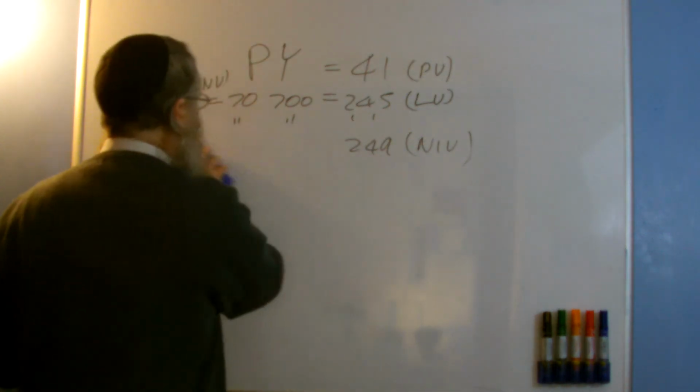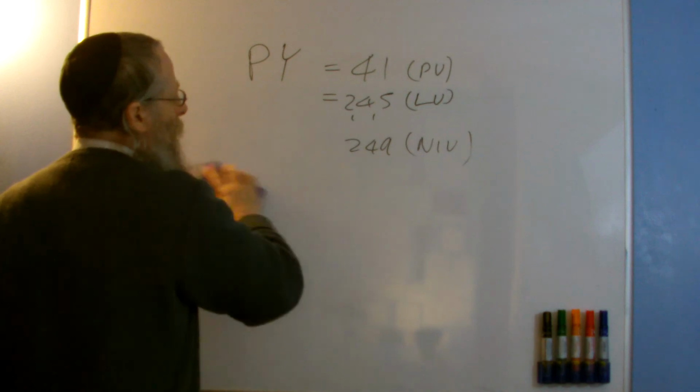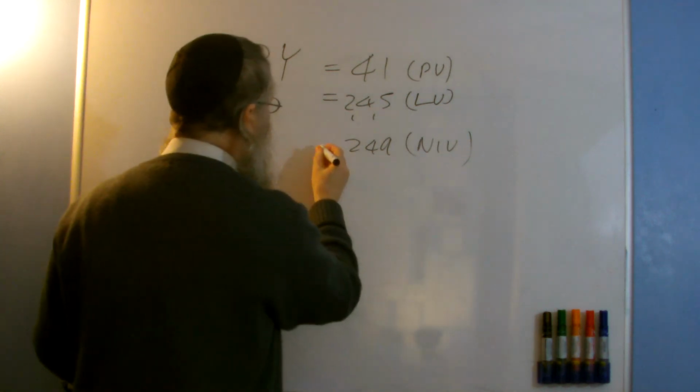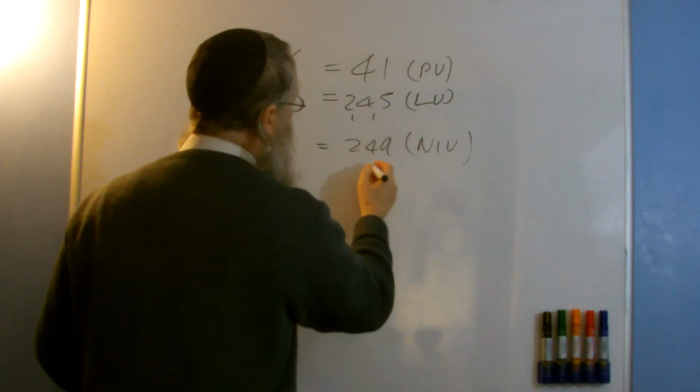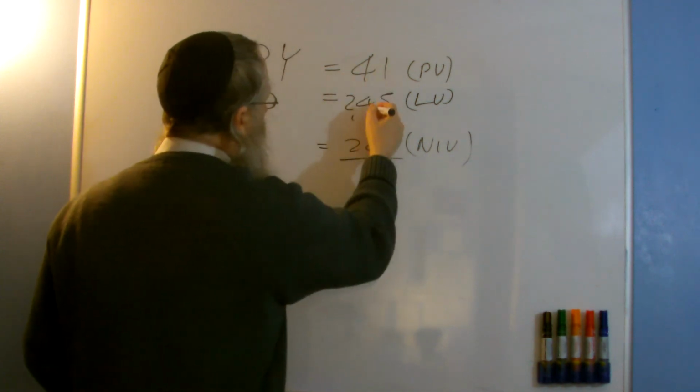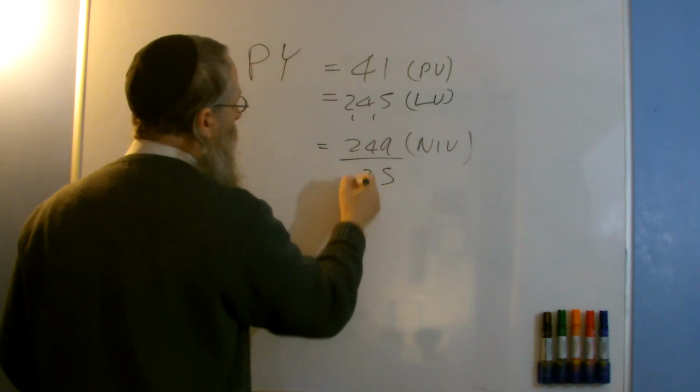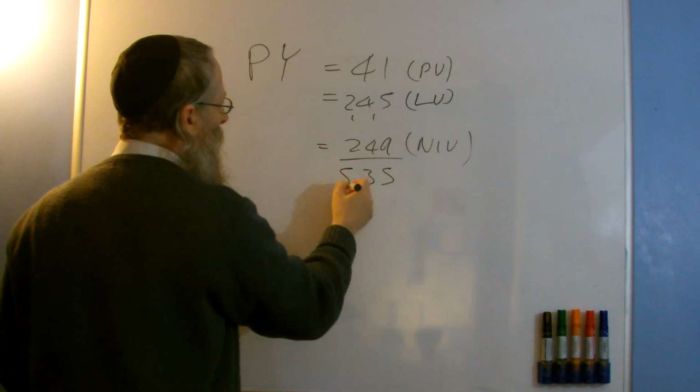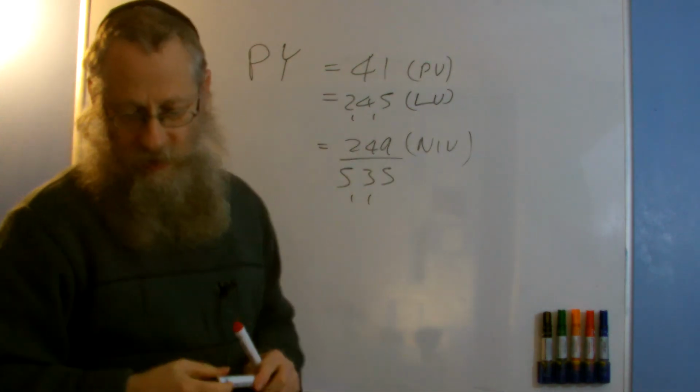Okay, now wipe that off. So I've got these 3 values which I now add together and I'll get 535.